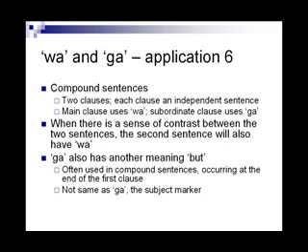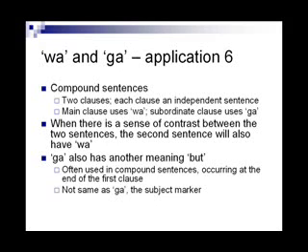These are main class and subordinate class. Both classes would be near full sentences. In such situations, the main class would use wa and the subordinate class would use ga. There are two specific points pertaining to this. When there is a sense of contrast between the two sentences, the second sentence will also have wa. It is necessary that this sense of contrast exists for this repetition of wa.